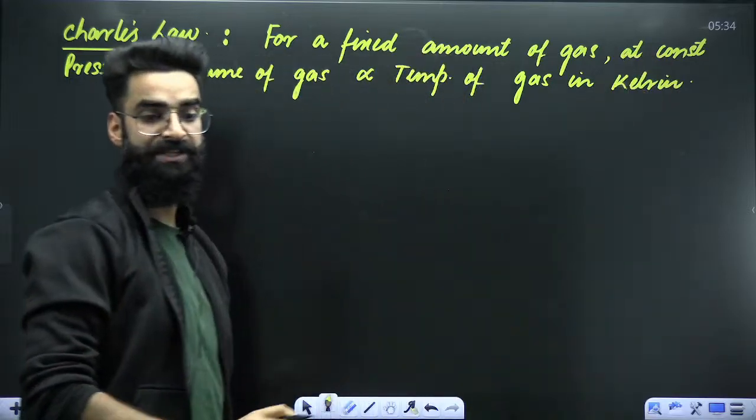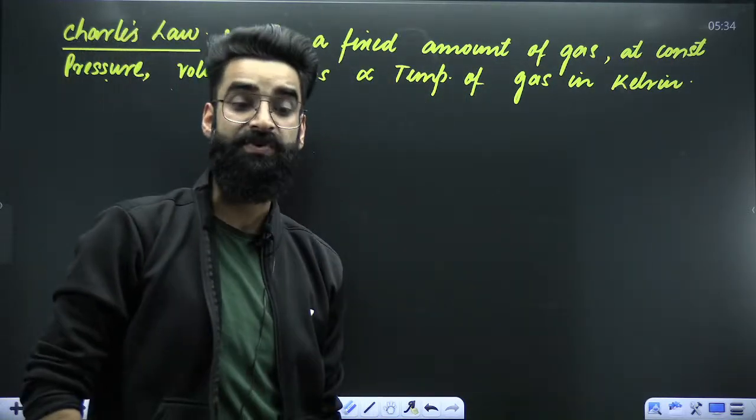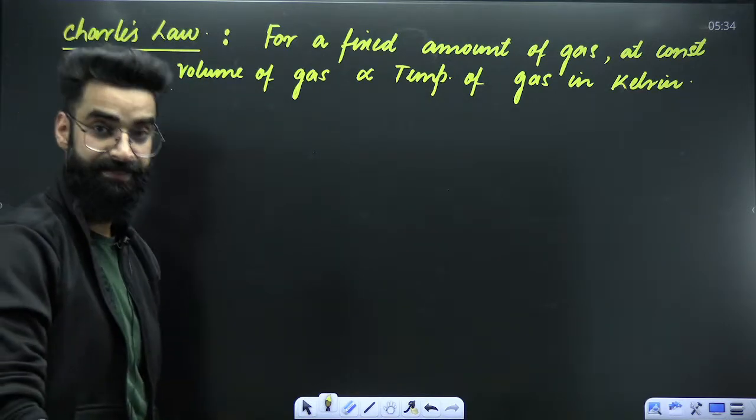This is the first statement of the Charles' law. Volume of the gas is directly proportional to the temperature of the gas in Kelvin.